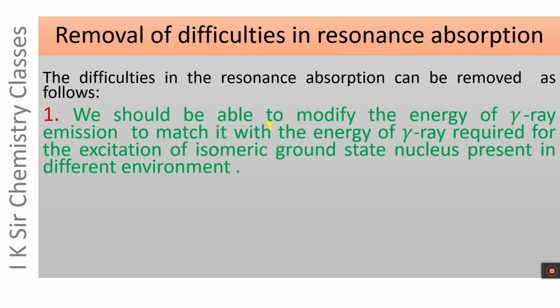First of all, we should be able to modify the energy of gamma ray emission to match it with the energy of gamma ray required for the excitation of isomeric ground state nucleus present in a different chemical environment. Let us see it again.